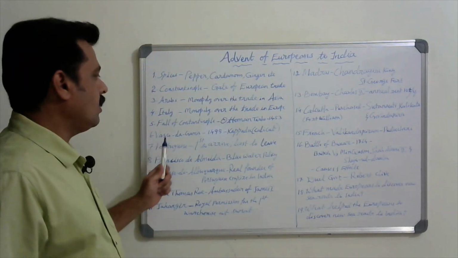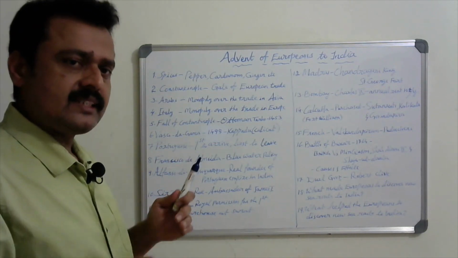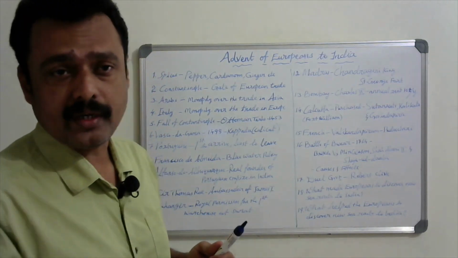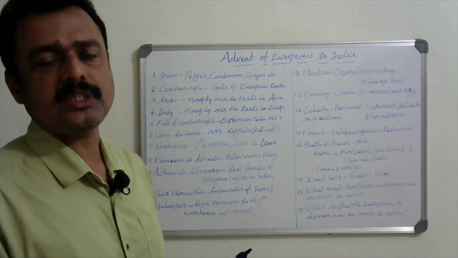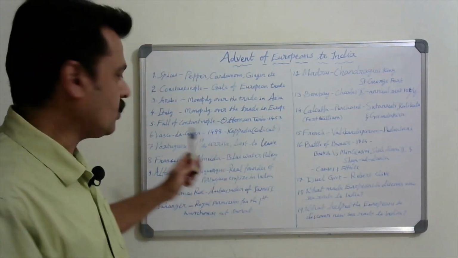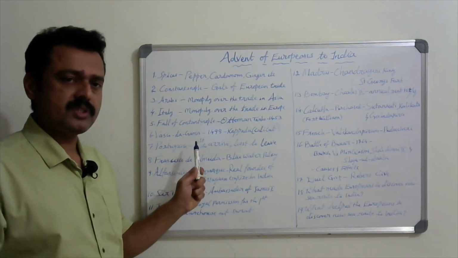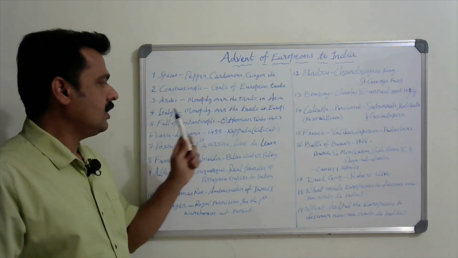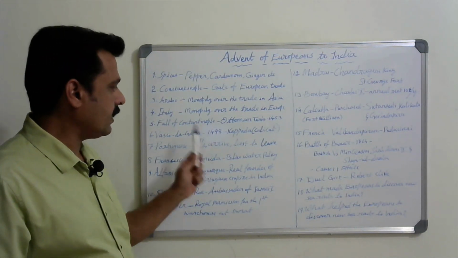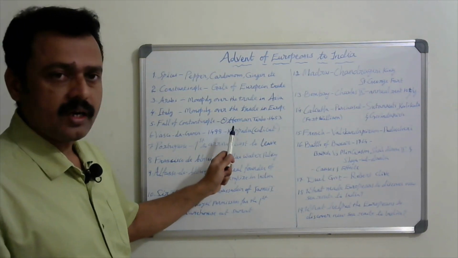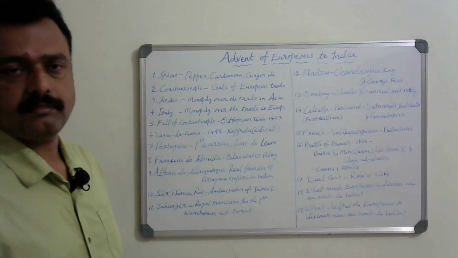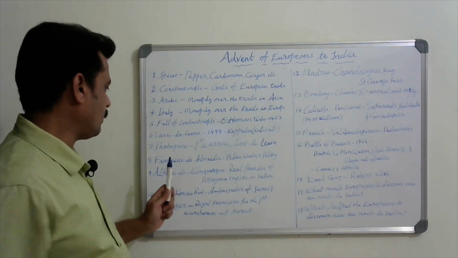This incident forced the Europeans to discover a new sea route to India, because there was great demand for Indian goods. So Vasco da Gama, the Portuguese traveler, discovered the new sea route to India. He reached India, the place called Kappadu near Calicut, in 1498. That is another important one.